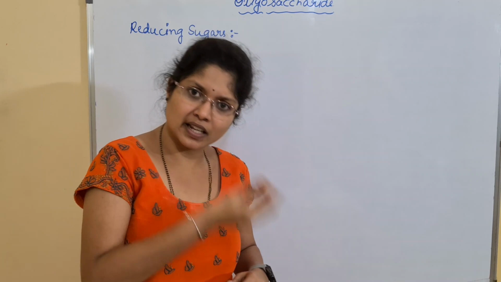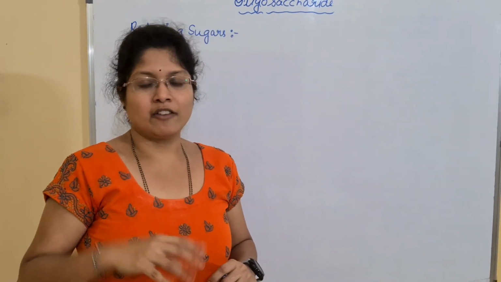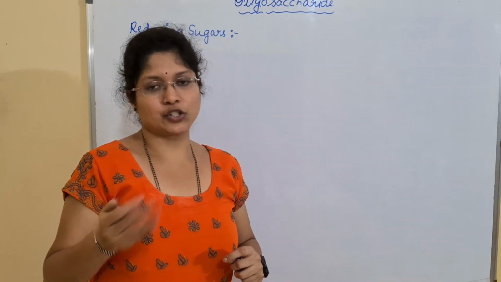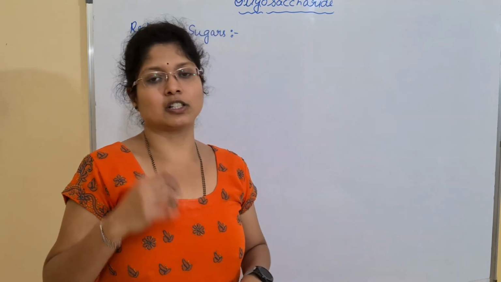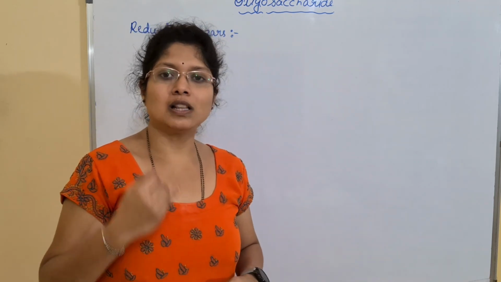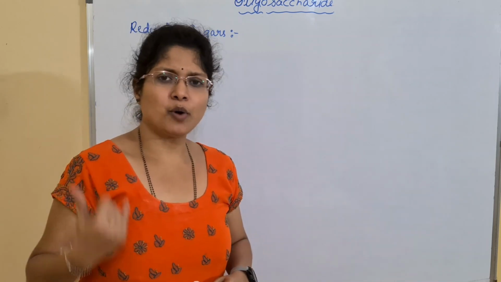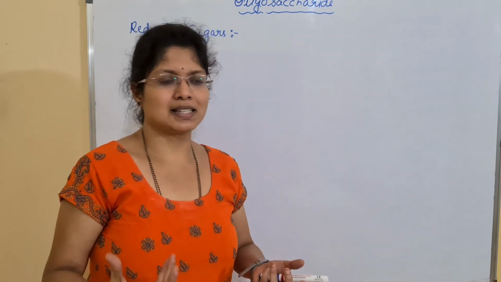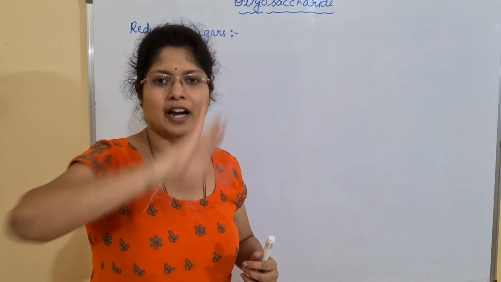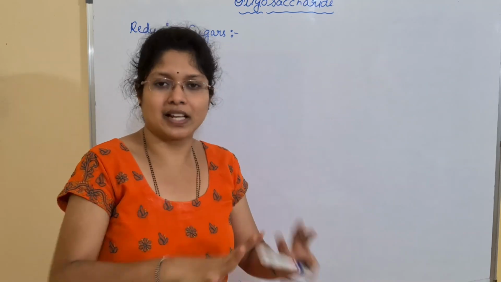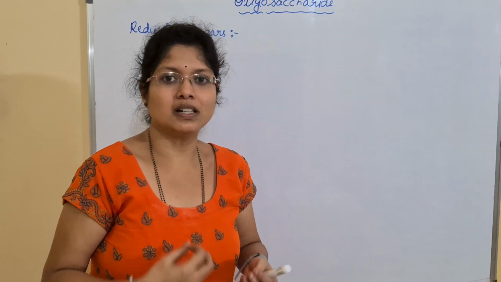If it is either ketone or aldehyde, one must be present. Any one group will do. If both groups are absent, the color change will not take place. So we have sucrose as an example of a non-reducing sugar, and all the monosaccharides come under the reducing sugars. Then what about the polysaccharides, children? Even in polysaccharides or large complex carbohydrates, wherever the aldehyde or ketone group is free, they will show the color change and are said to be reducing sugars.